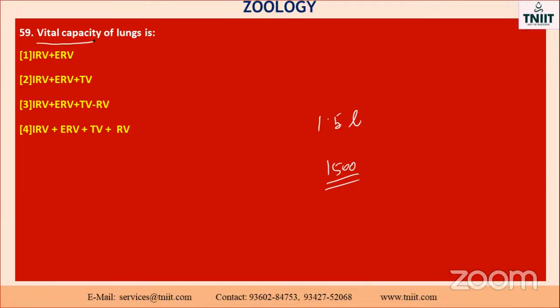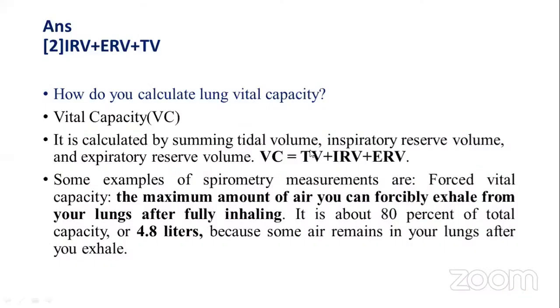The vital capacity means total. So you have to know now, all are adding only, no minus. So these two will not come. So this one is the correct answer, I think. See this one, the second one: inspiration volume, expiration volume, tidal volume. Total all three and you will get the vital capacity of the lungs. Maximum 4.0 liters they told, 80% of total capacity. According to the questions, we are choosing the answer.